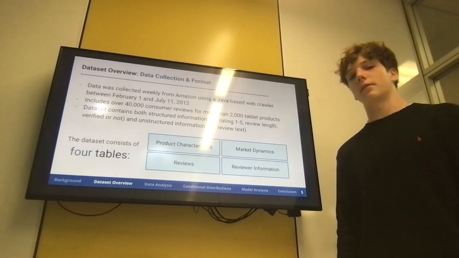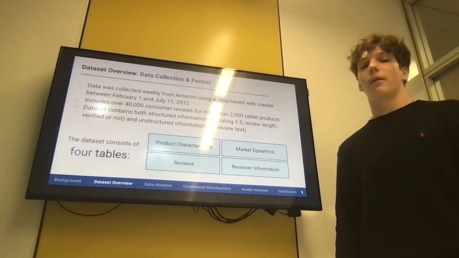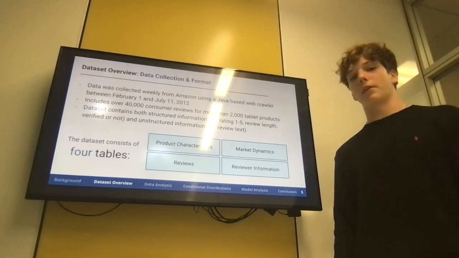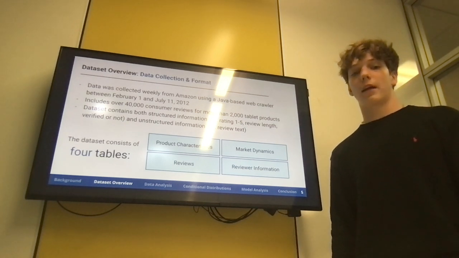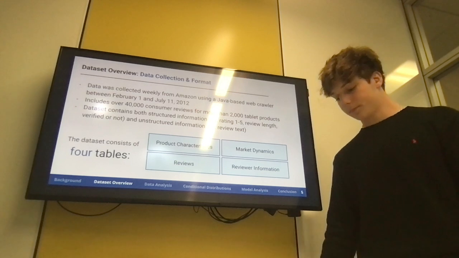This dataset consists of 4 different tables, all of which were used in this investigation. The tables are product characteristics, reviews, market dynamics, and reviewer information.